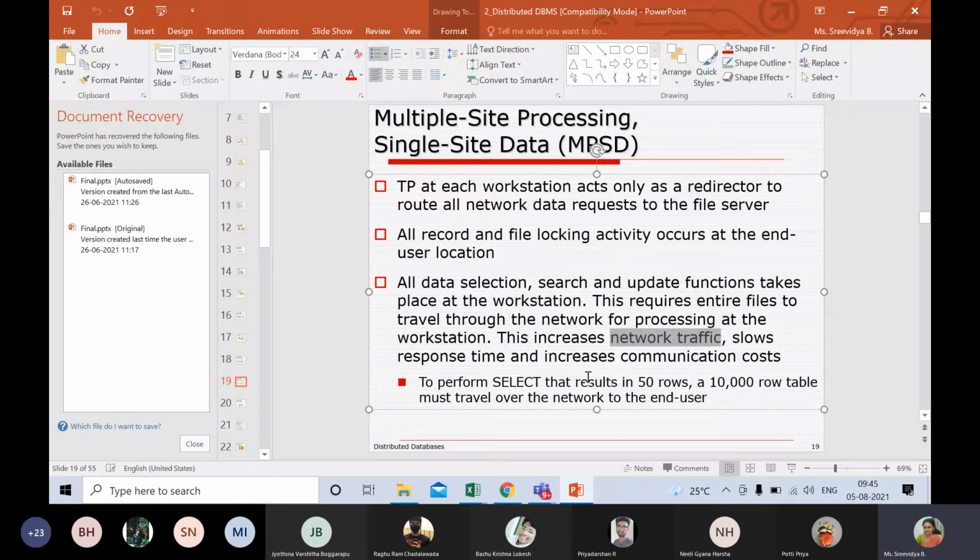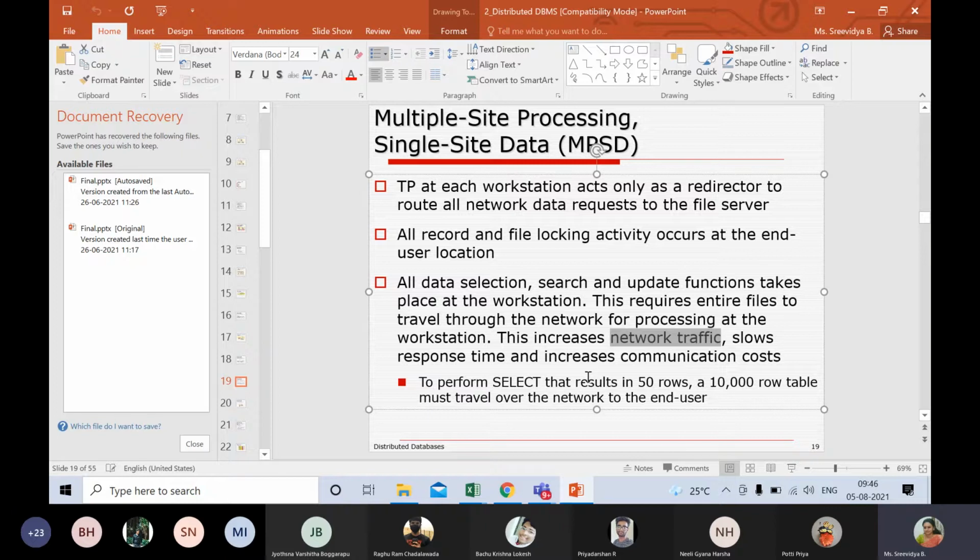If I have 1,000 staff records in the Ittimadai campus, all the 1,000 will come to the Bangalore campus. And in the Bangalore campus, since the processing is happening there, that is where the query gets processed: select staff from staff where teacher name equals XYZ. That's exactly where this processing happens, and after that, the data is given back to Amrita Vidyalaya.